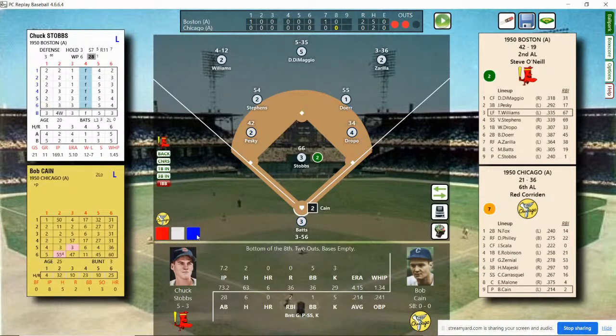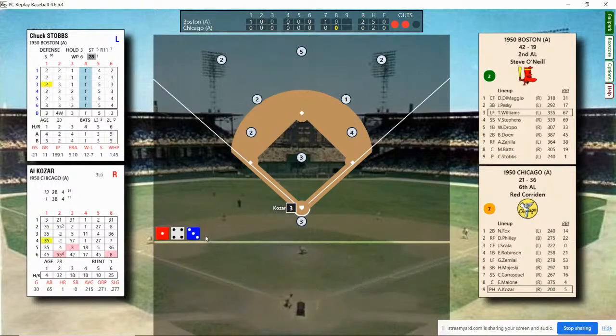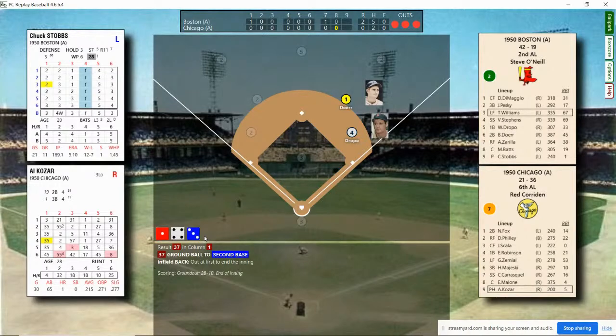Kane stepping in. The manager calls for a pinch hitter. El Kozar. I'm glad Rosar isn't catching. I'd have a real problem with those two names. And he hits a ground ball to second, over to first, and he's out. It's a 1-2-3 inning. At the end of 8, Red Sox lead 2-0.